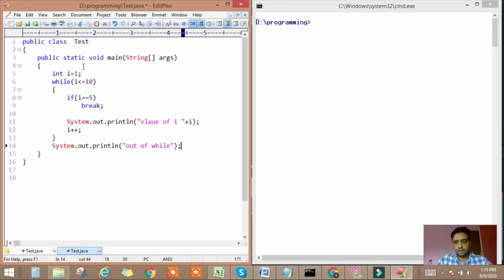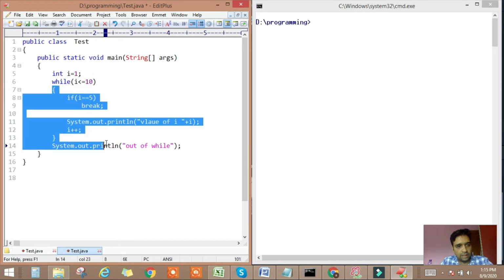So in this example we have a variable i which is initialized with the value 1, and we have defined a while block. In the while block we are comparing whether the value of i is less than or equal to 10 or not, and if it is, then the block of while will get the chance of execution.